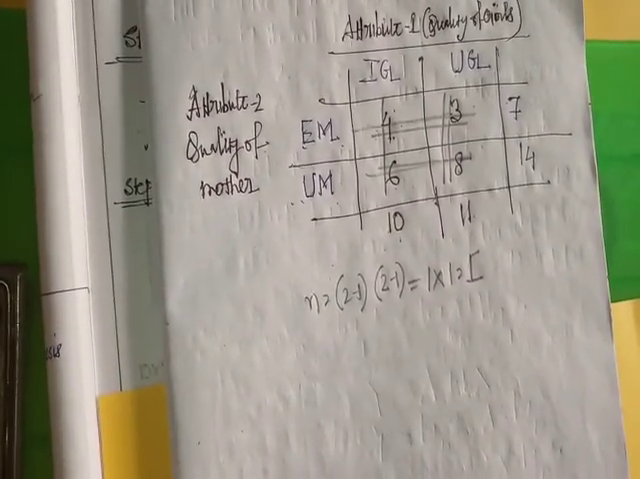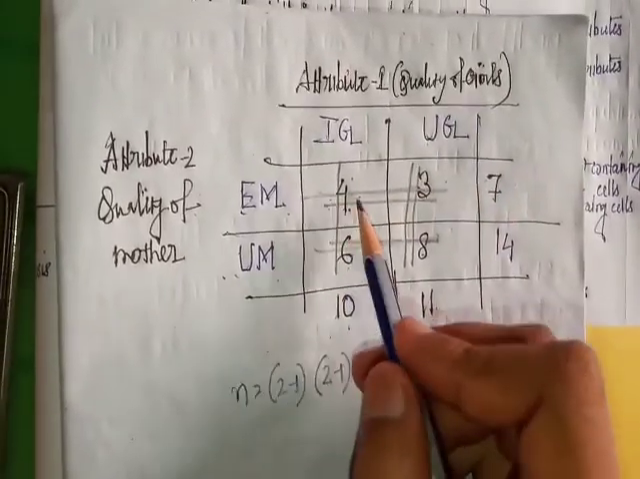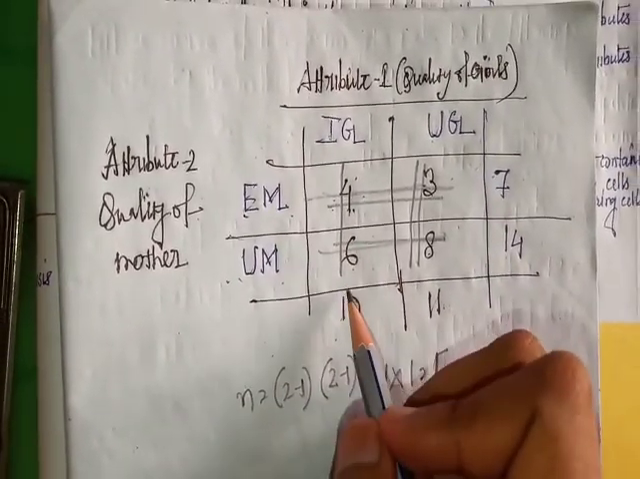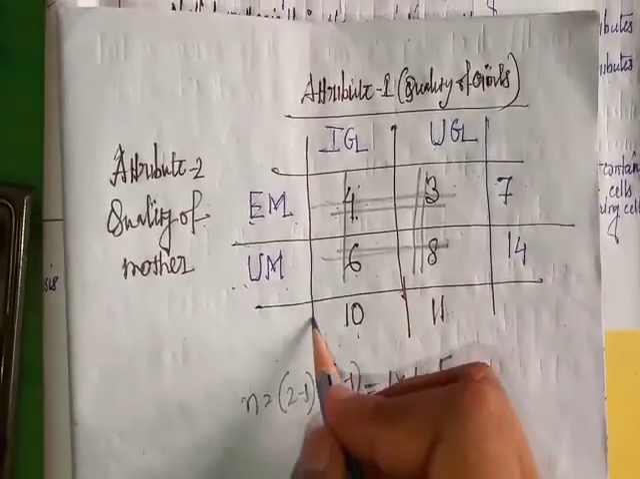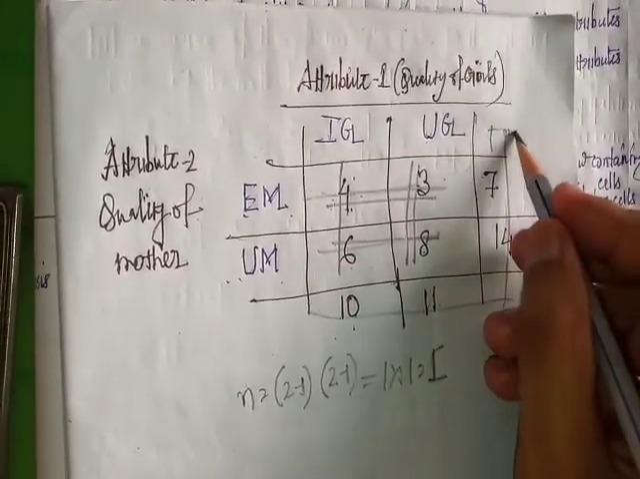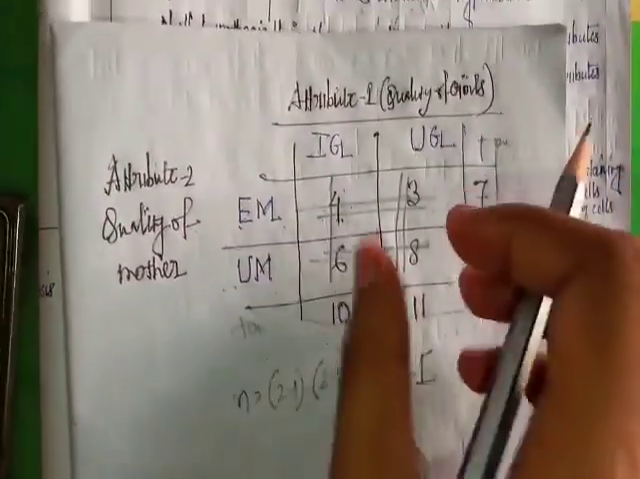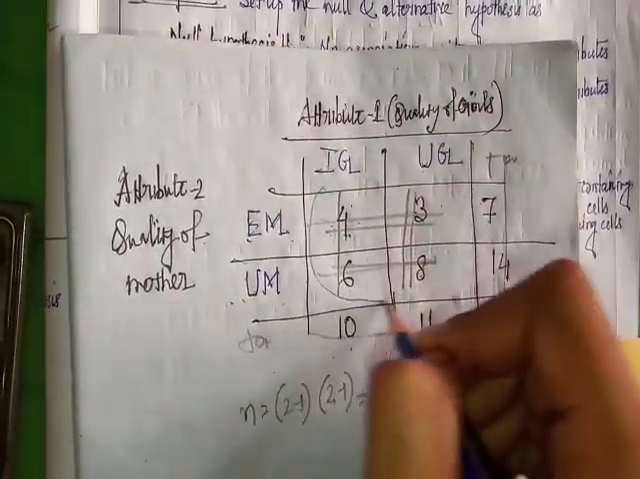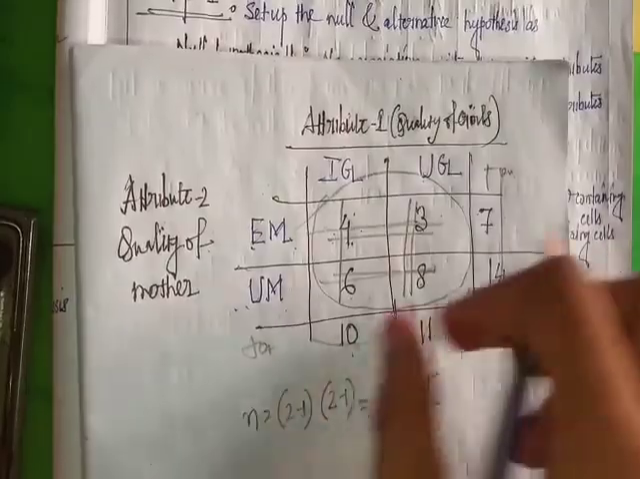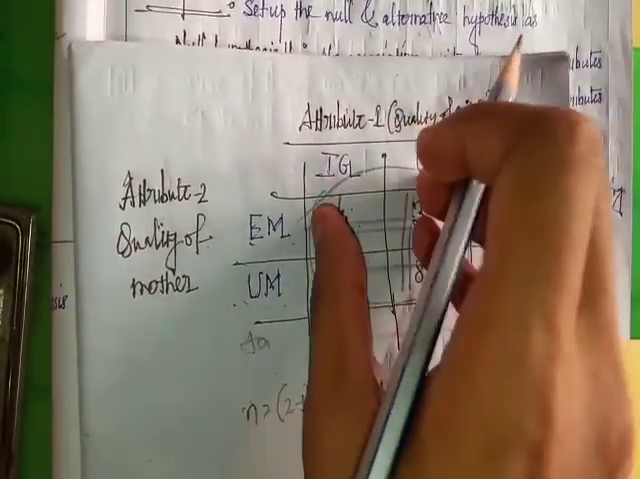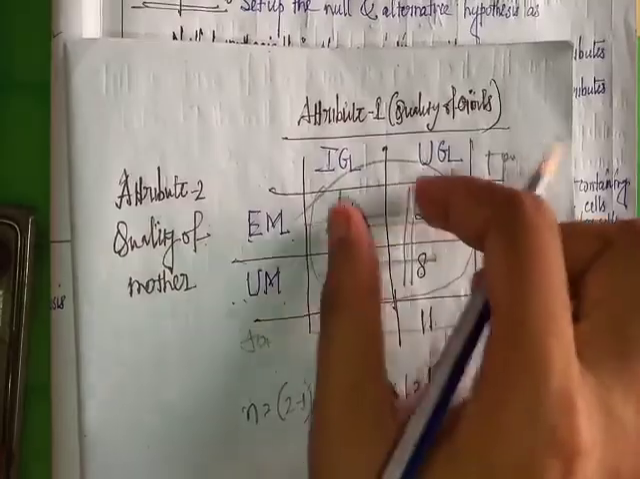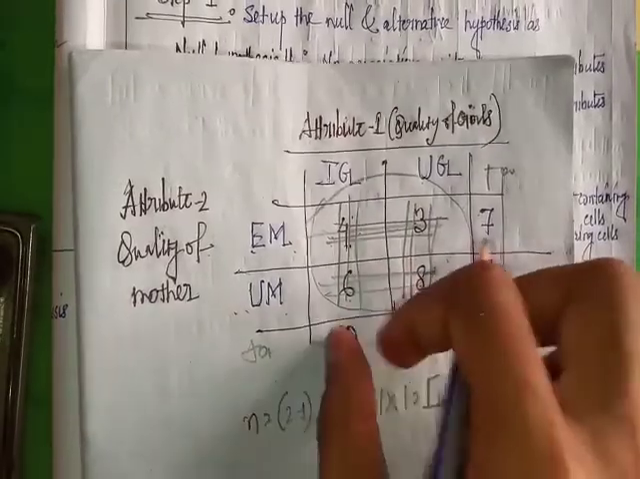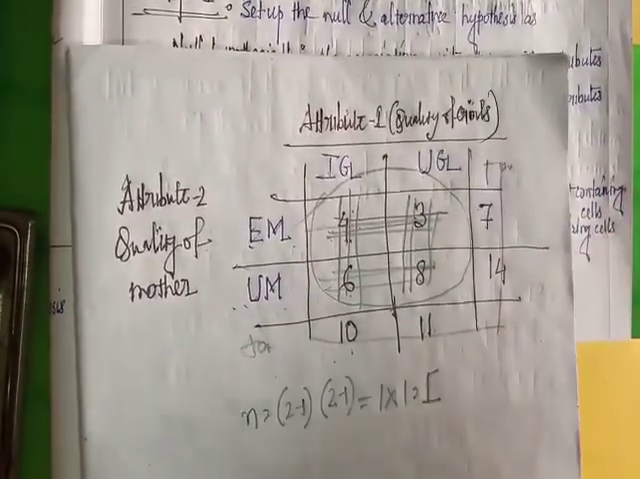Okay, and 7 is the total of 4 plus 3, and 14 is the total of 6 plus 8, and 10 is the total of 6 plus 4, and 11 is the total of 3 plus 8. So we avoid this line, this is the total. Ultimately here the number of rows is 2 and the number of columns is 2. We avoid these total terms.